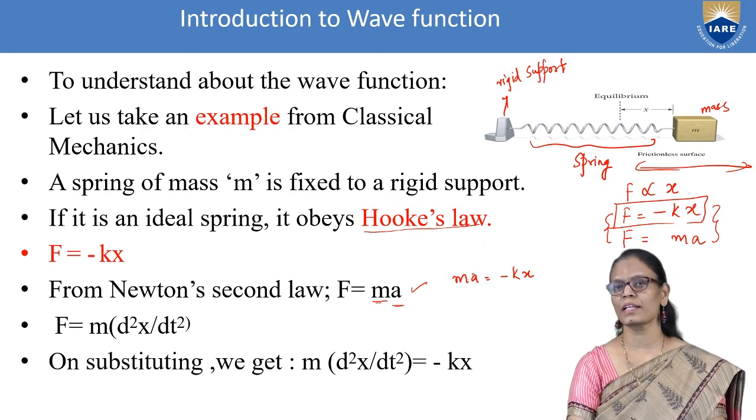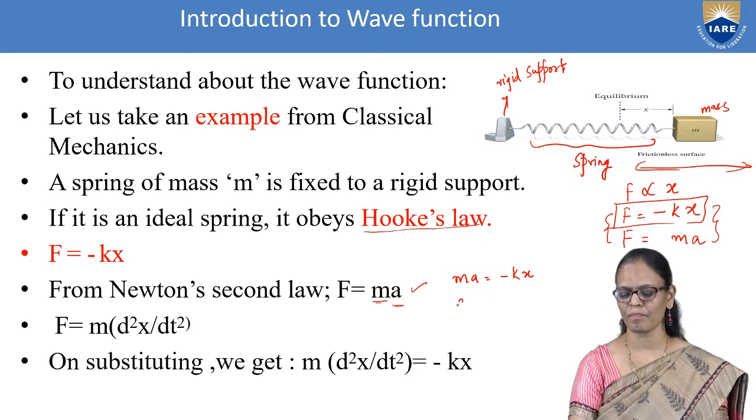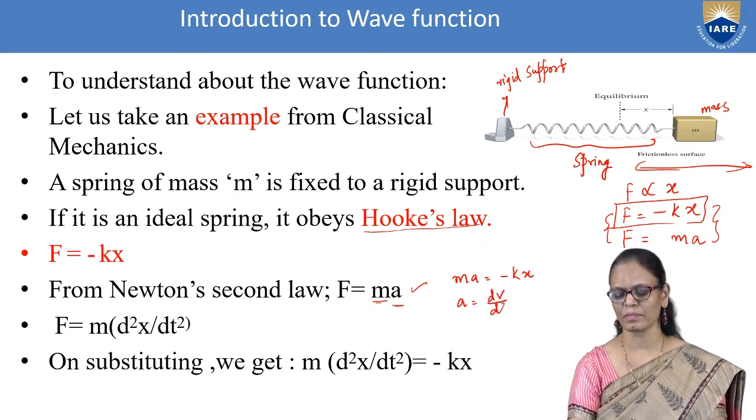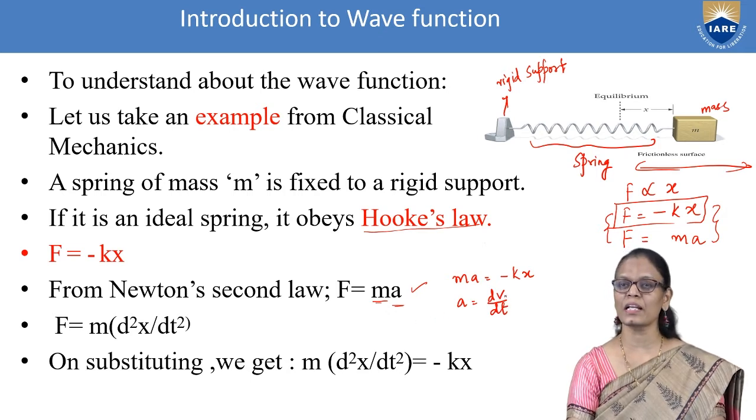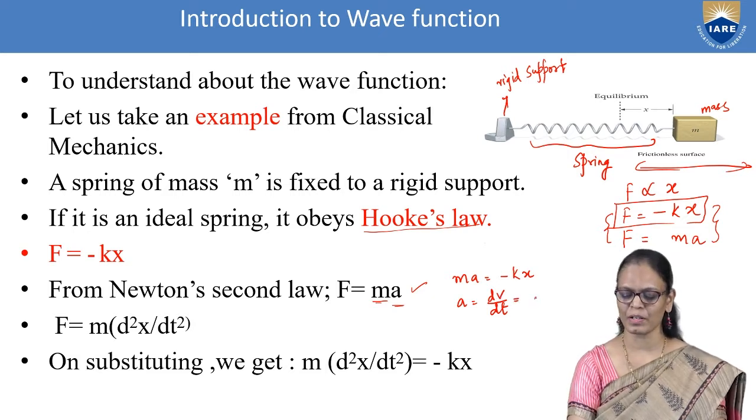So what is acceleration? Acceleration is nothing but the rate of change of velocity, dv by dt. And velocity is nothing but the rate of change of displacement. So I write it as d by dt of dx by dt.